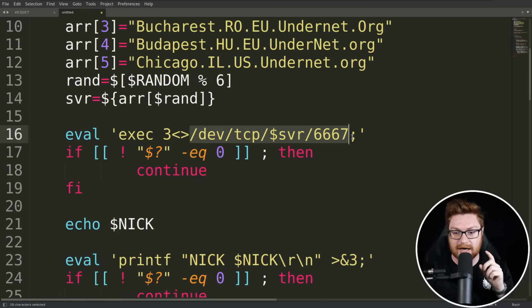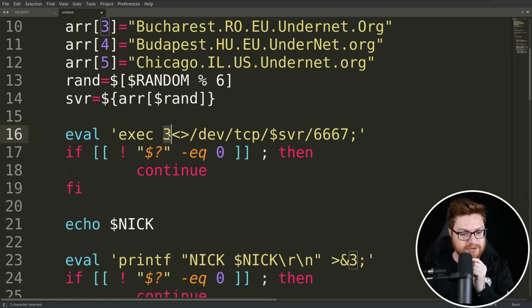They set up a socket, an open and close connection where they can communicate with this thing like you would with Netcat or Telnet. Choosing the server that was randomly chosen, and then this port number 6667, number of the beast, and they set that to a file descriptor as number 3.